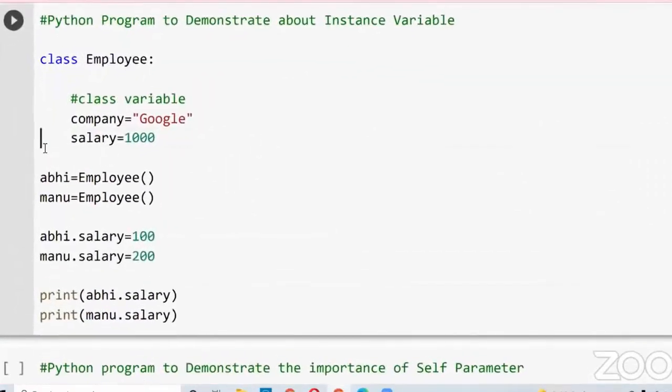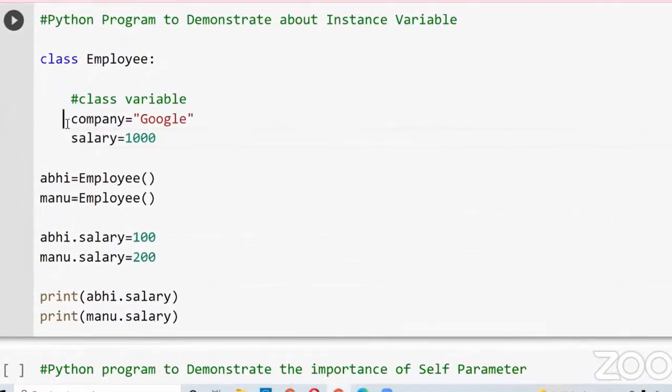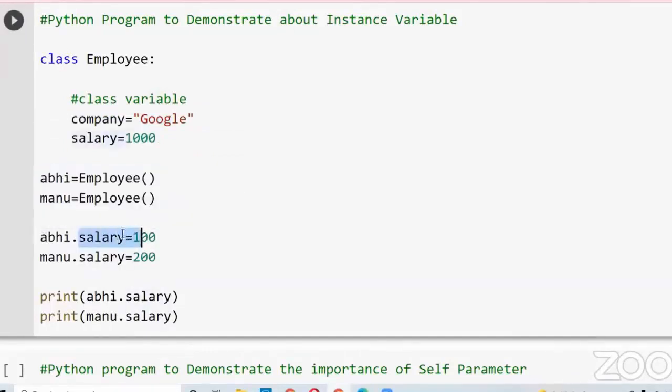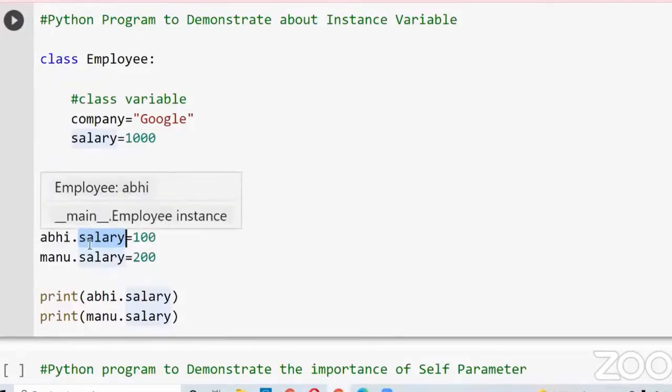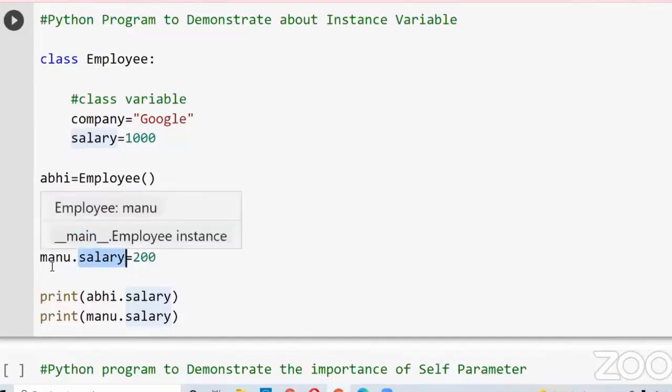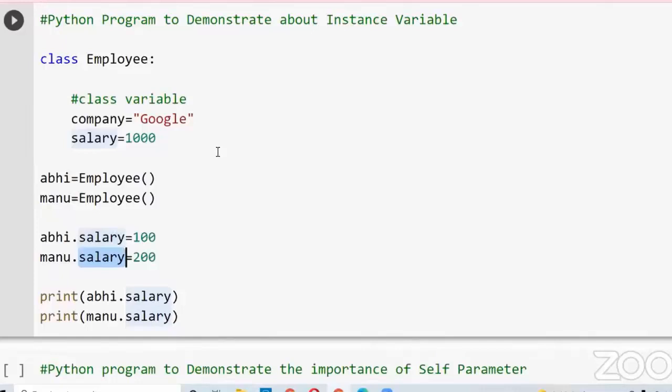Let me zoom it. In this example, these two are class variables because they are associated with the class. And here I created two objects. And see, these are instance variables. This salary is an instance variable. Why is it an instance variable? Because it is associated with the object. It is associated only with that particular object Abhi. And this is also an instance variable, associated only with that particular object Manu. The variable which is associated with only that particular object is known as an instance variable, or instance attribute.